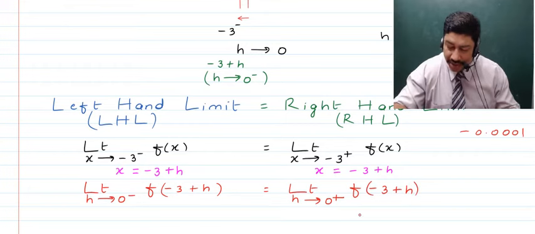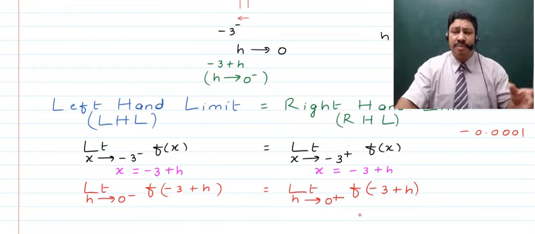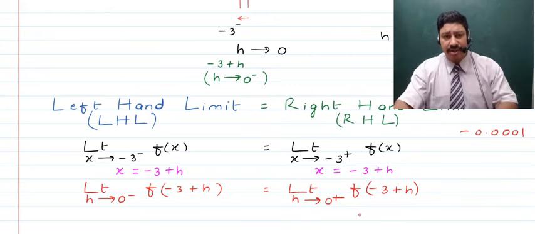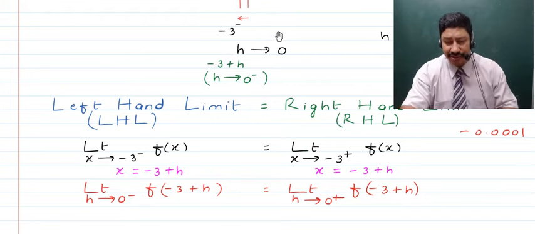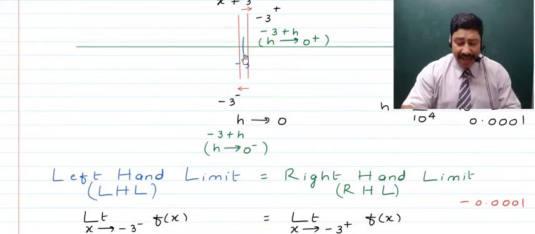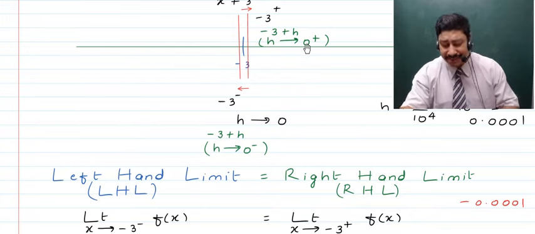So we now know that as h is an infinitesimally small but positive number added to minus 3, obviously it will be on the right hand side of minus 3, right? When adding a negative number, it will move further to the left hand side, and when adding a positive number, it will move further to the right hand side, right?